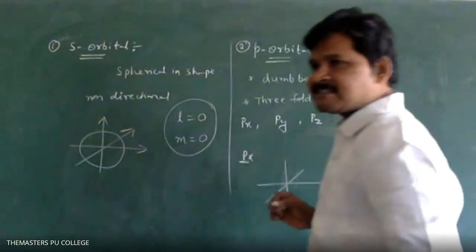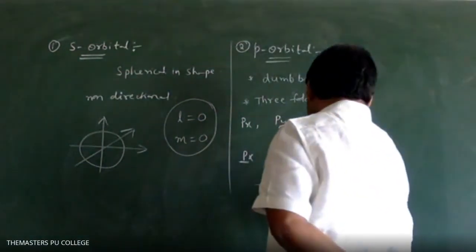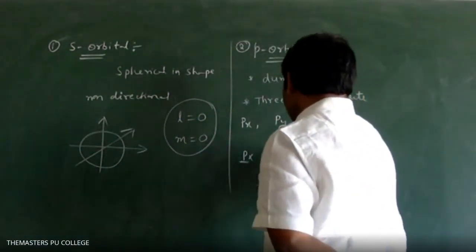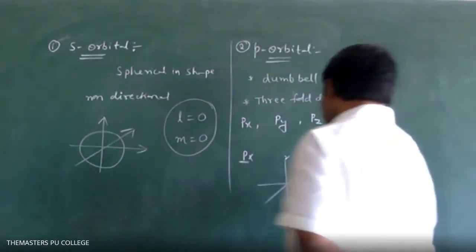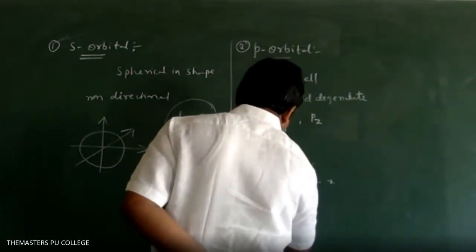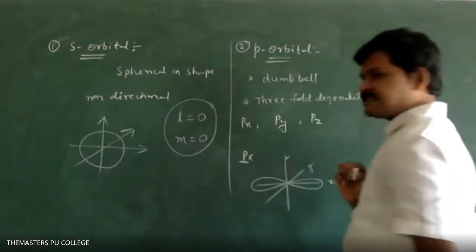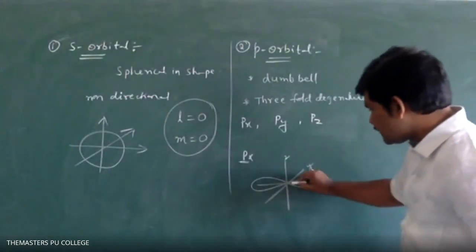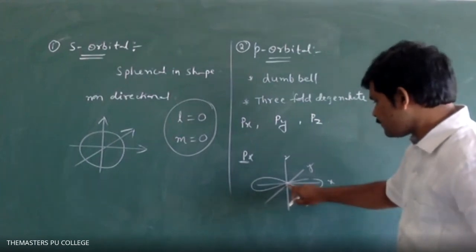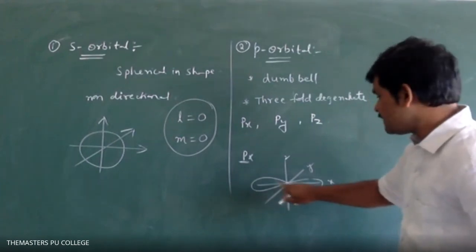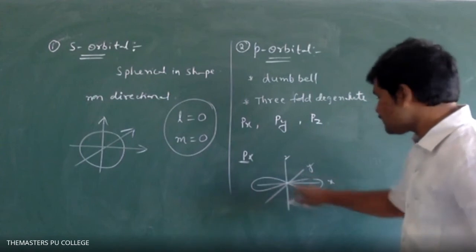Take 3 axes: this is x, this is y, this is z. Px means the electron is present only on the x-axis. So in this place we don't have electron, and in this place we have electron, and in this place we have electron.